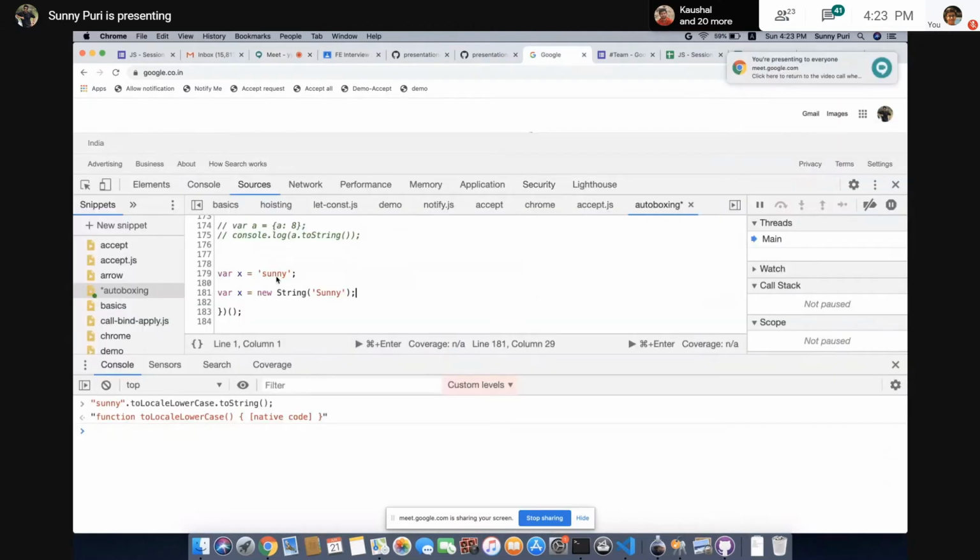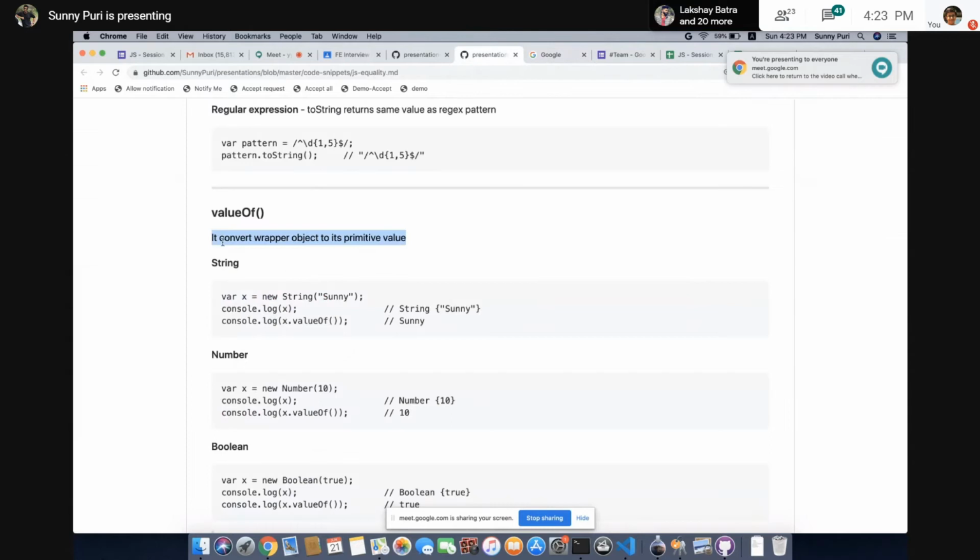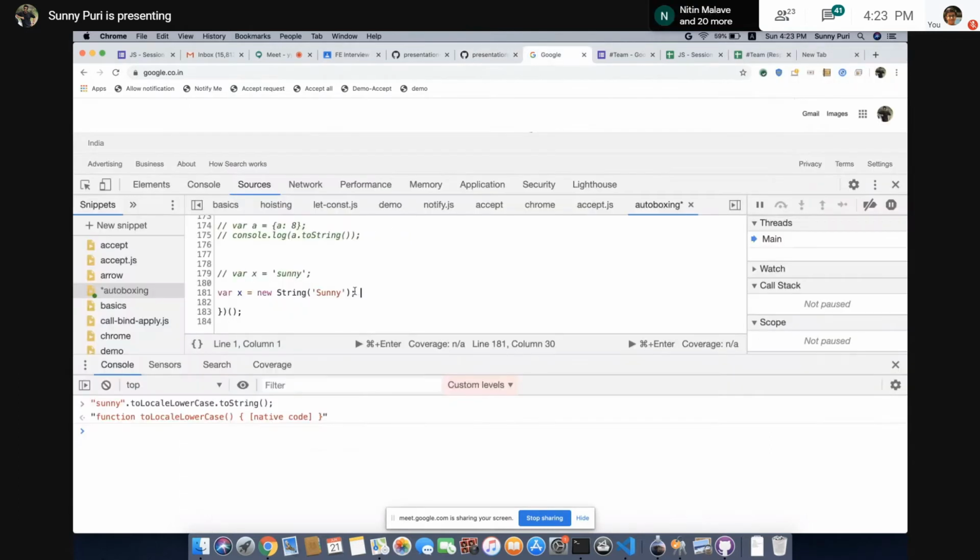Yeah. So this is the same, right? This is a string and we have a wrapper object of string. So what will happen? valueOf will convert wrapper objects to their primitive type. So what is the primitive value of this wrapper object? The primitive value is Sunny. So how can we get it?